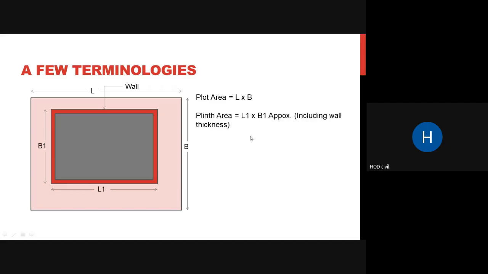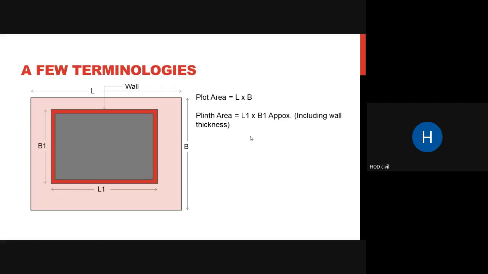That is nothing but your plinth area. L1 into B1 is your plinth area, which includes your wall thickness. You can see the arrow marks. It is including your wall thickness. So whenever you include your wall thickness and you calculate, it is your plinth area. Plinth area, you know what is plinth? It is given after your damp proof course. Lintel level is at your top, and your plinth level is at your bottom. We will look into a few images, you will understand it better.